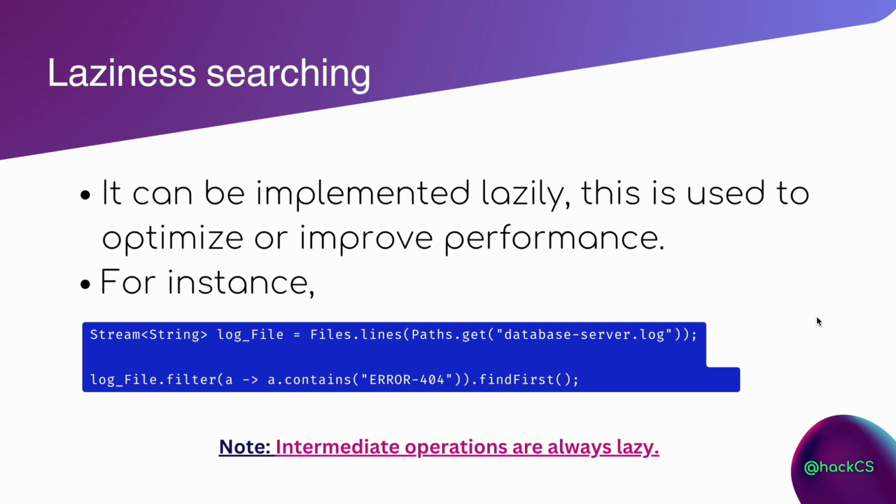These methods are part of my stream. Like dot filter is one of the methods introduced in stream, and this arrow function is considered a lambda function, whereas the lambda function supports functional programming.